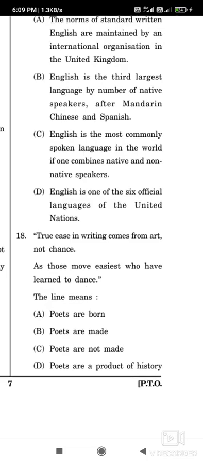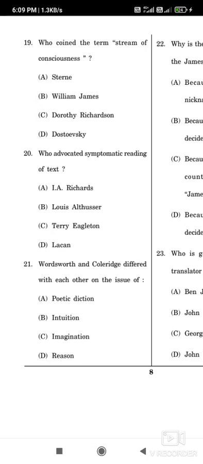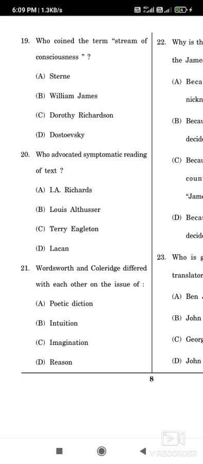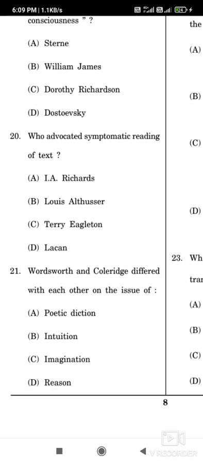Okay. Then question number 19: Who coined the term stream of consciousness? Everyone knows that the term stream of consciousness was coined by William James and made famous by Virginia Woolf. Then, who advocated symptomatic reading of text? The options are I.A. Richards, Louis Althusser, Terry Eagleton, or Lacan. The correct answer is option B, Louis Althusser advocated symptomatic reading.